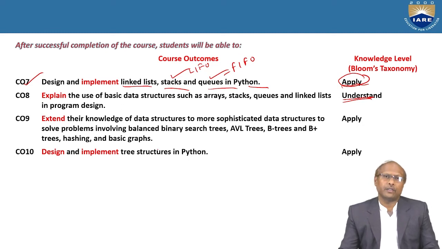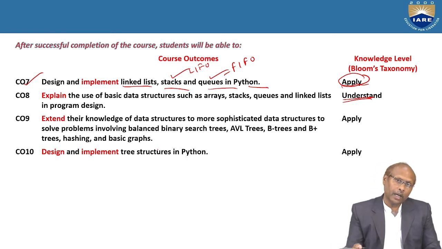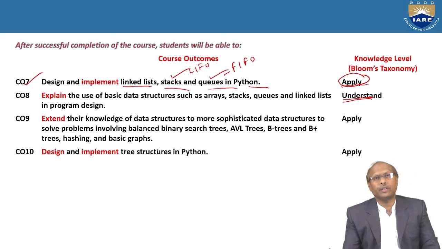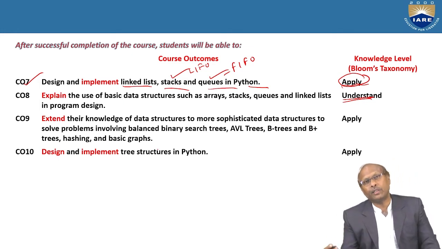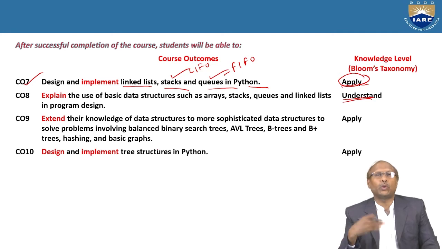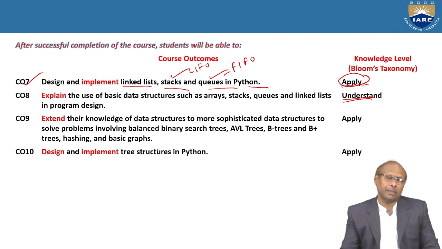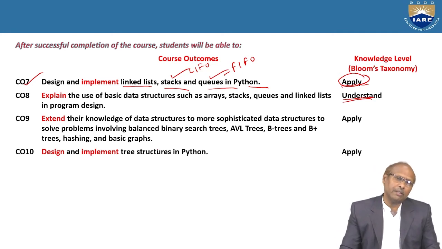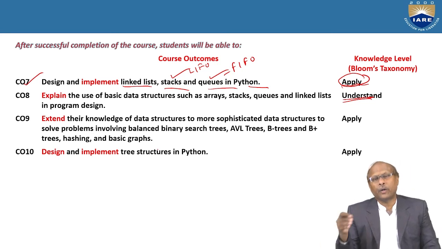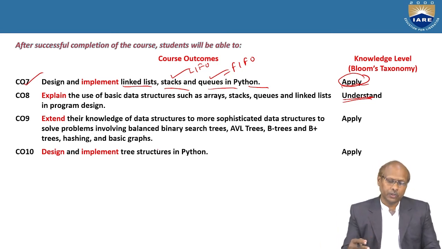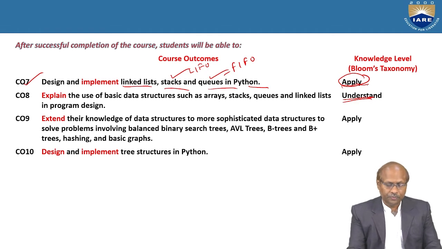Stack follows which order? Immediately you can say last in, first out. That is the directly remembering level. How you are implementing it, that you have to understand. And where exactly you have to use it, for example to convert infix to postfix, there you should know the apply level. So whether I should apply it for the operator level or operand level, all these things you will know.